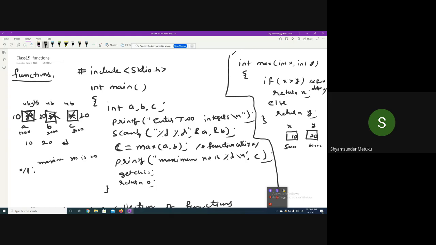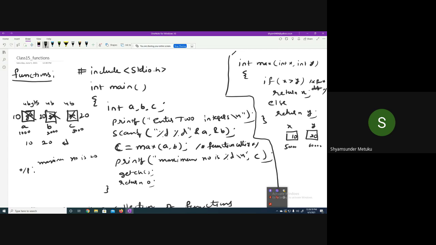So two things are visible in the program I have written just now, where I did c is equal to max of a comma b with a semicolon. Function calling is always terminated by a semicolon. For the function definition, the logic must be defined between opening and closing brackets, and before that some name must be given. We'll discuss all these three things one by one. Only the prototype is missing. I'll tell you what prototype means. It is something like, when your Dev C++ compiler is going to scan this program, it will scan stdio.h.